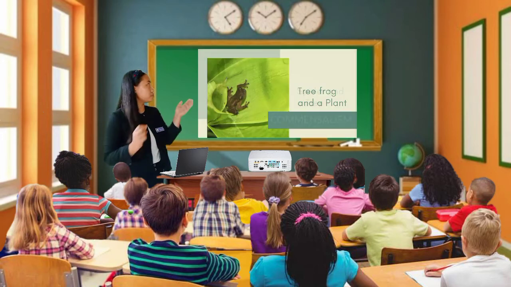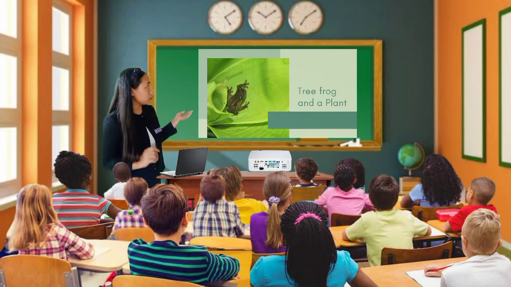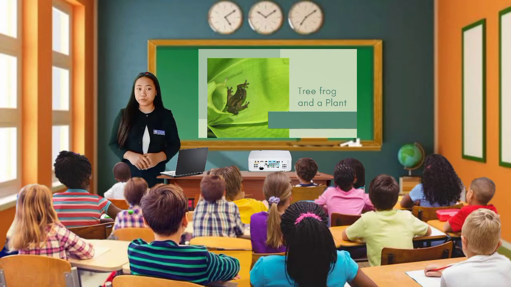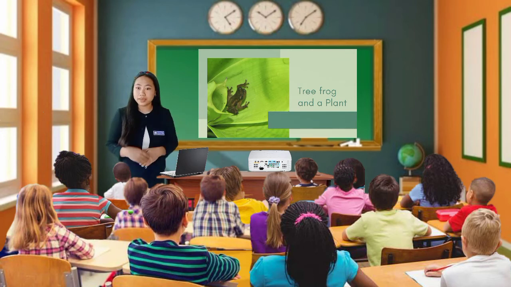As for the last picture, it is a picture that shows an interaction between a tree frog and a plant. So, is it mutualism or commensalism? What do you think? It is commensalism. So, how does it become commensalism? Yes, Flora. That's correct.